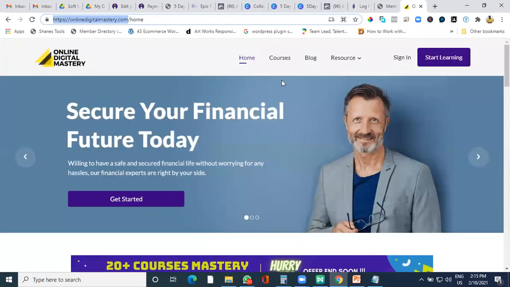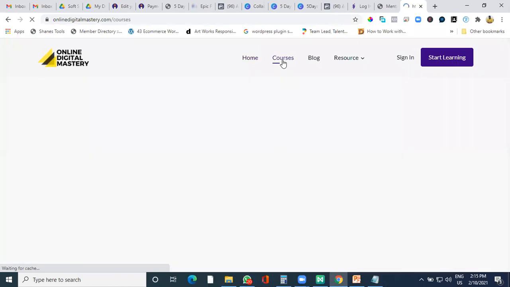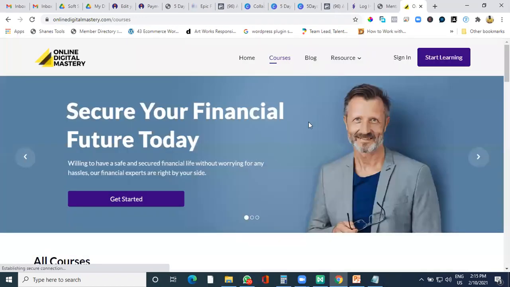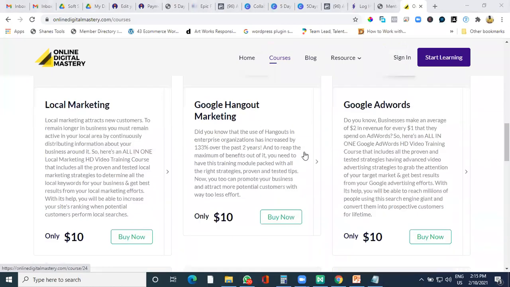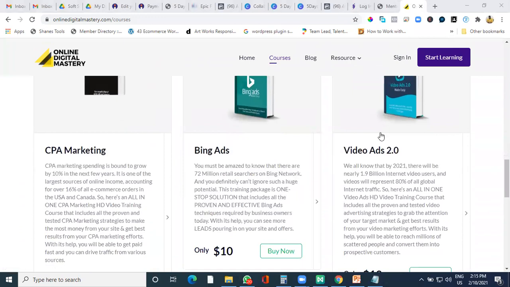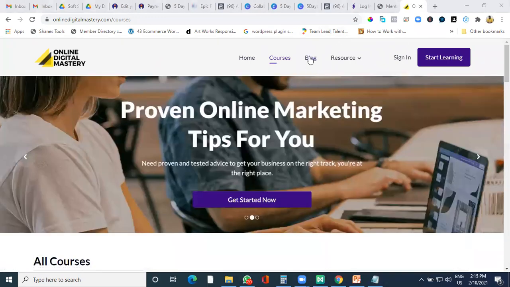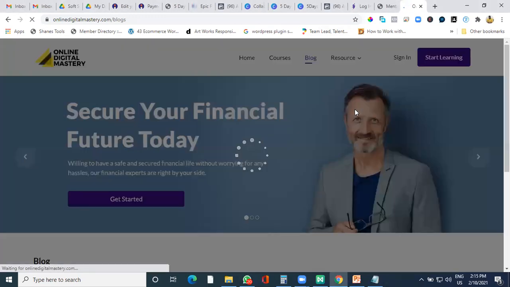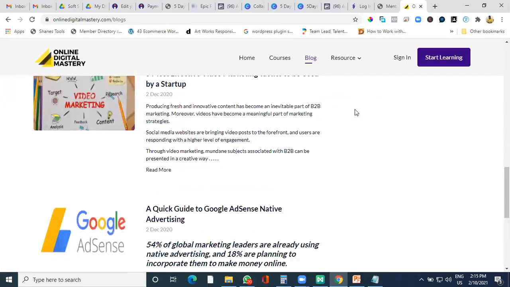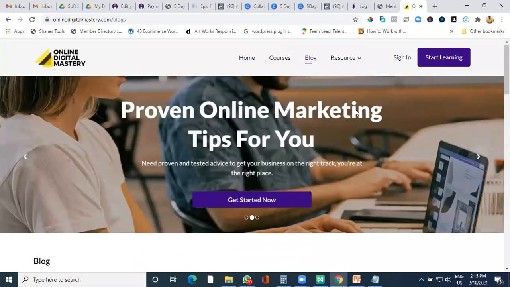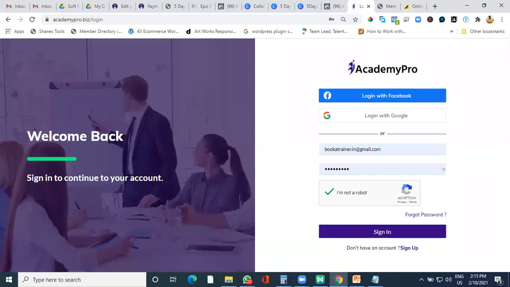All right. So with this, you can always showcase your courses. You can showcase your blogs. So this is how you can add up your courses and showcase your courses to your student. You can also add up your blogs also. So as many blogs you want, you can add up. As many courses you want, you can add up. So this is how the blog flow can be seen. You can promote your blogs, promote your courses on your social media, and let your audience know that you are there in the industry, and they would be able to come on your website and look at your courses also.